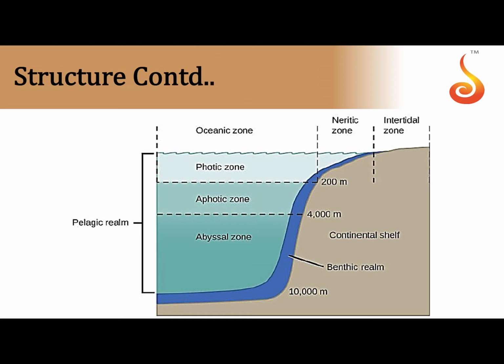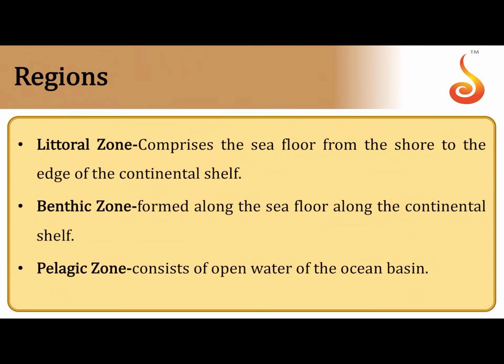So you can see here the slopy region is nothing but the continental shelf, and this is the point where the continental shelf starts taking a dip, and this is referred to as the continental slope. And this flattened zone is the ocean floor that you can see. And then you can see how the superficial zone of the ocean, which receives sufficient light, is called the photic zone, up to about 200 meters. And then you have the aphotic zone up to about 4000 meters. And then beyond that, up to about 6 to 10 kilometers, you have the abyssal zone, where there is absolutely no light whatsoever.